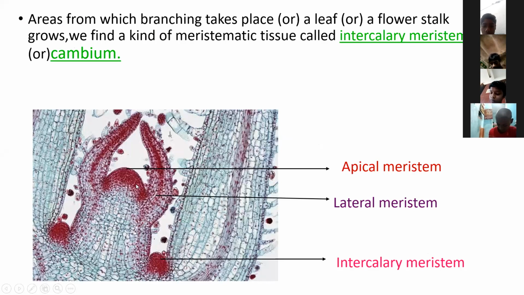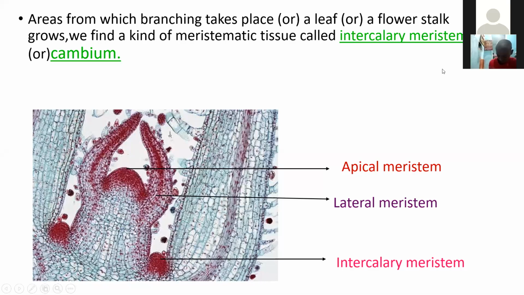The meristematic tissue at the tip of the plant body is called apical meristematic tissue. Number 2 is the lateral meristematic tissue, present at the edges of the plant and stem. Next, intercalary meristematic tissue.